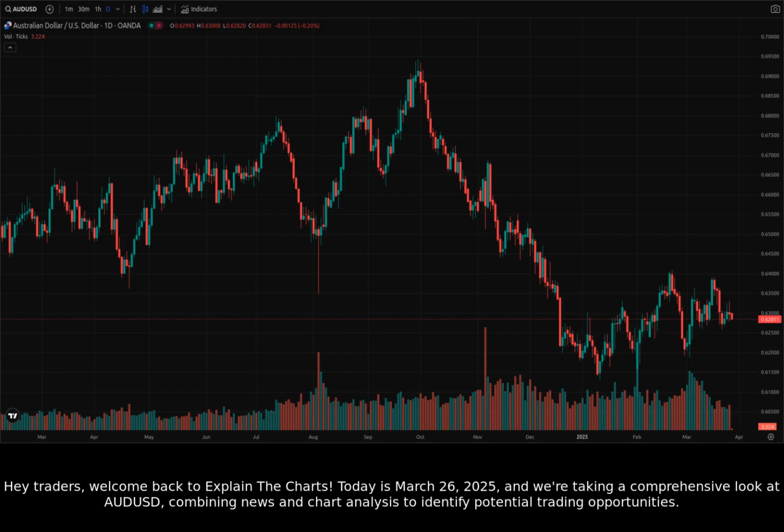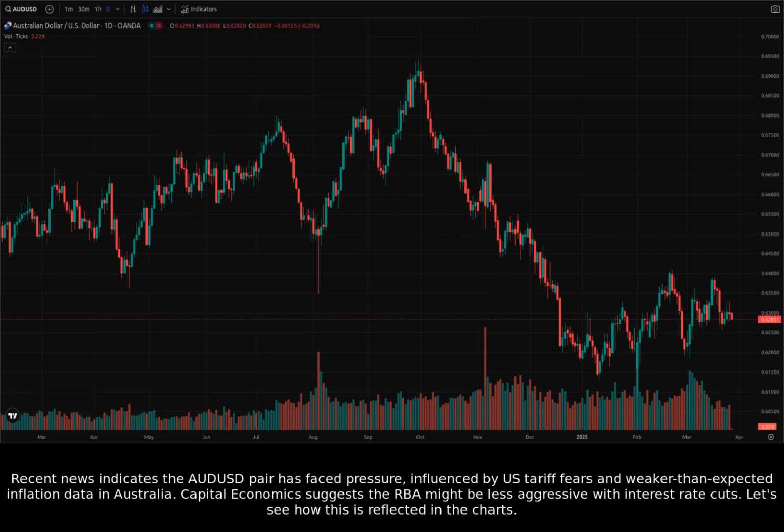Today is March 26th, 2025, and we're taking a comprehensive look at AUDUSD, combining news and chart analysis to identify potential trading opportunities. Recent news indicates the AUDUSD pair has faced pressure, influenced by U.S. tariff fears and weaker-than-expected inflation data in Australia. Capital Economics suggests the RBA might be less aggressive with interest rate cuts. Let's see how this is reflected in the charts.